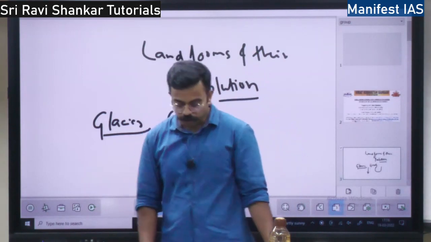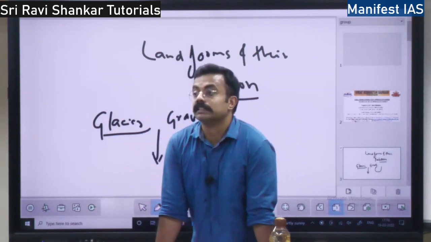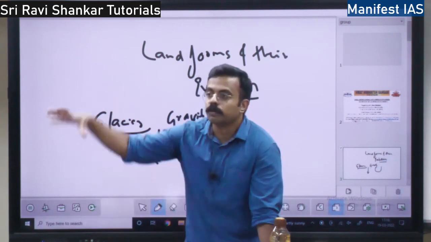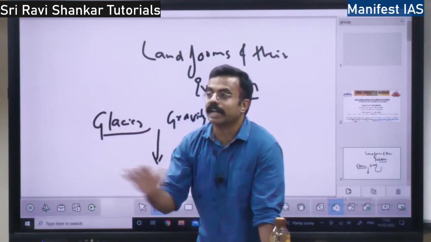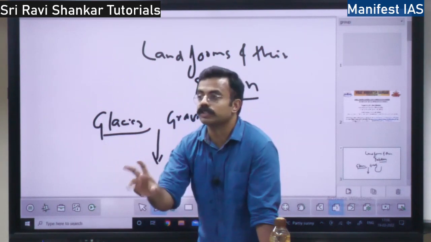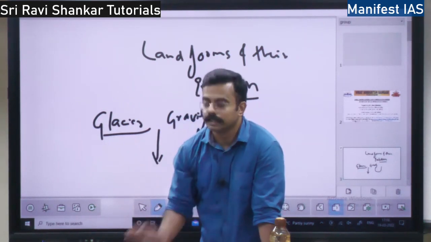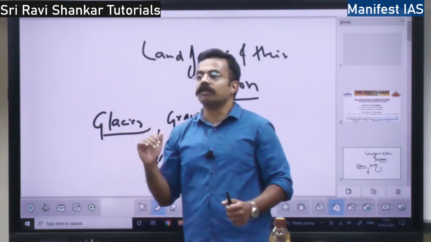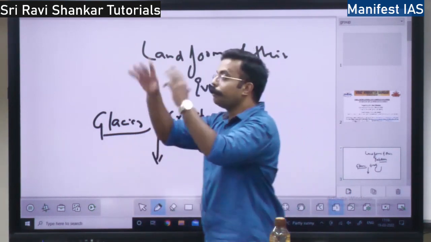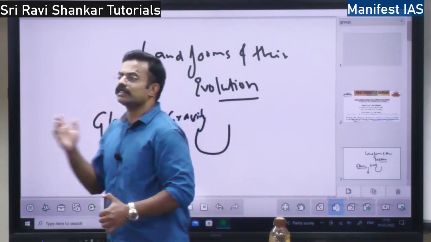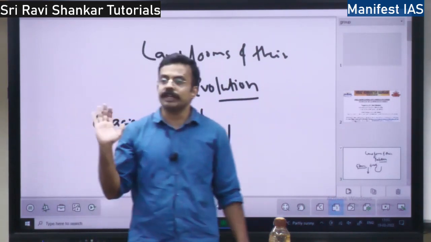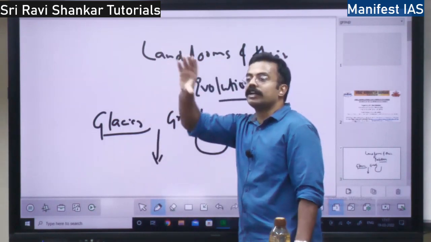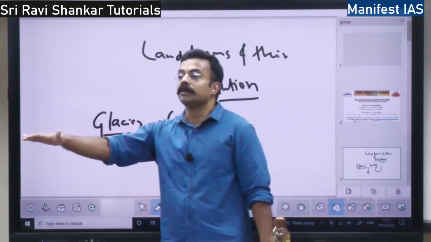That scratching is called abrasion, right? That is how it moves down. While moving, it scratches the surface with the stones or mud that is below it. Because of this scratching, if there is a big mountain, then continuous scratching over millions of years will reduce big mountains to plains.